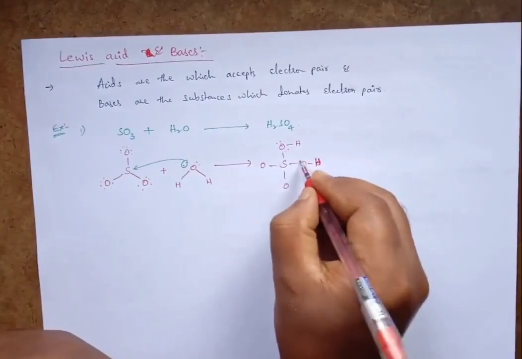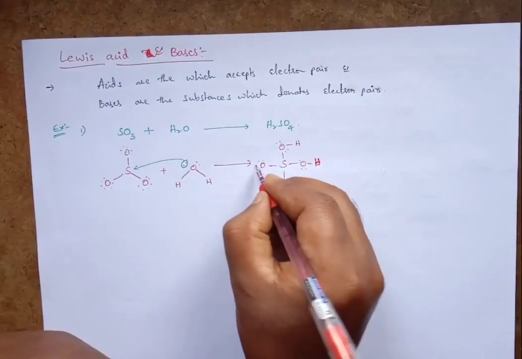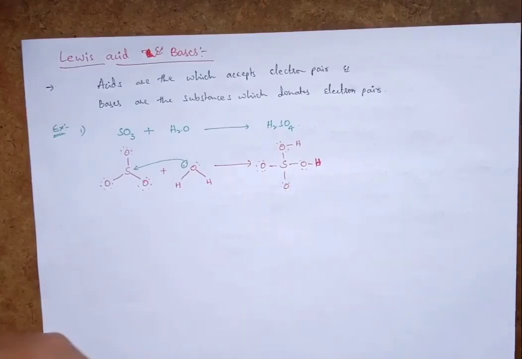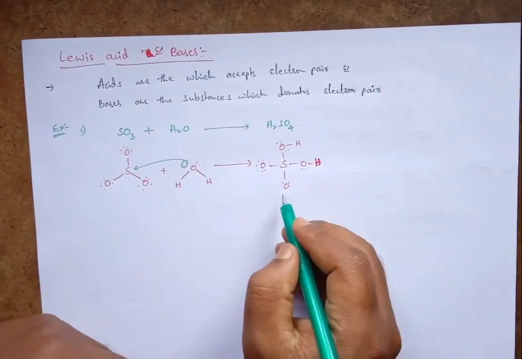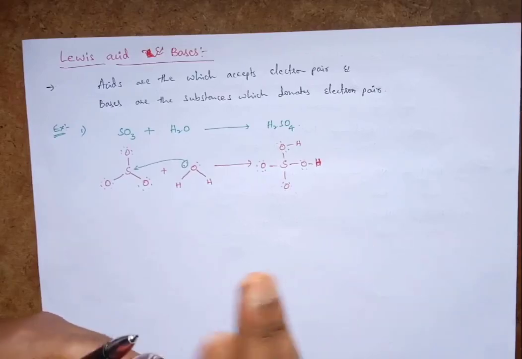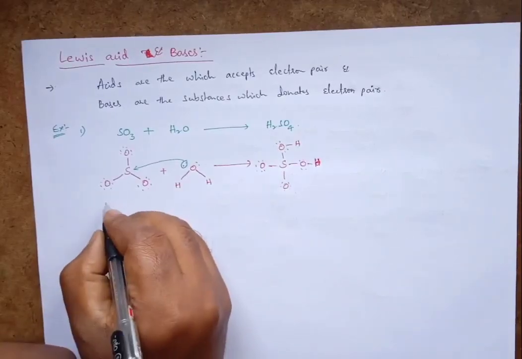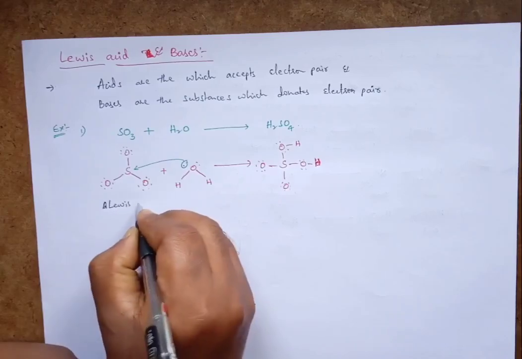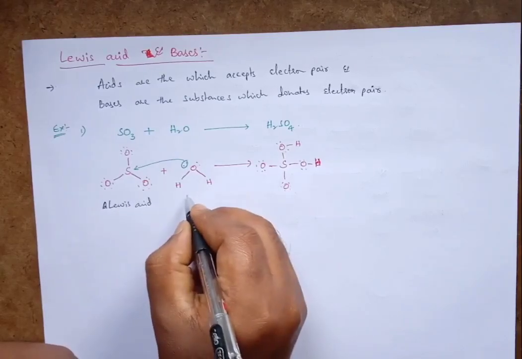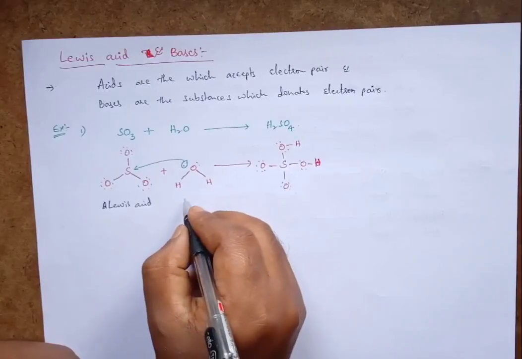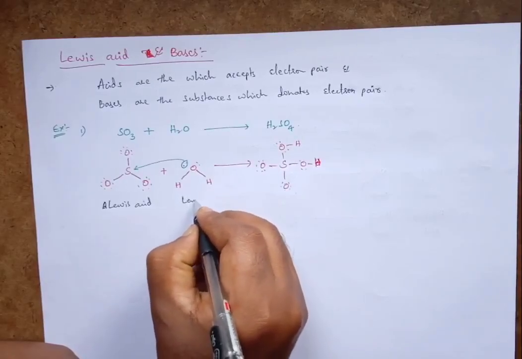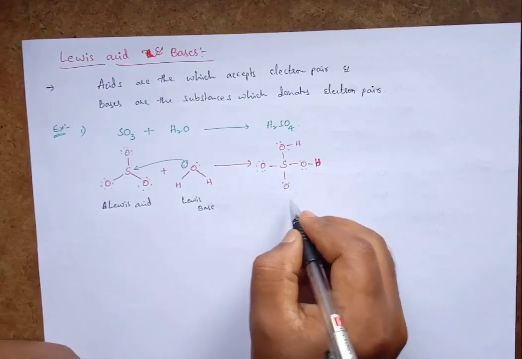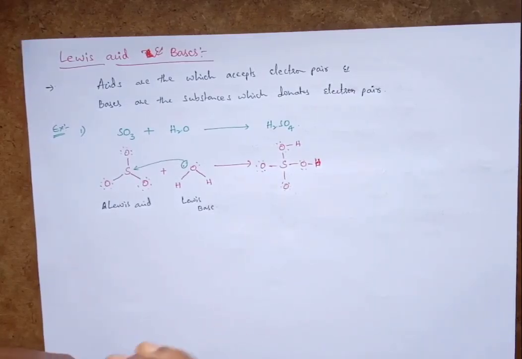Sulfur trioxide is acting as the Lewis acid, and water is donating its lone electron pair, so it is acting as the Lewis base. This is sulfuric acid.